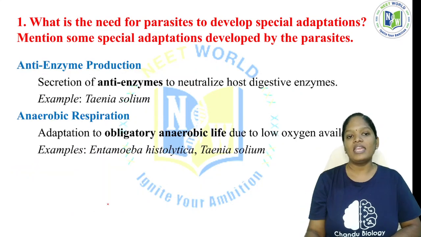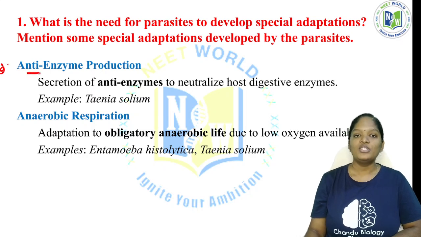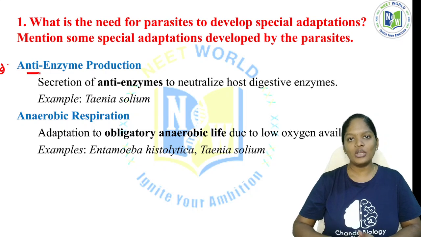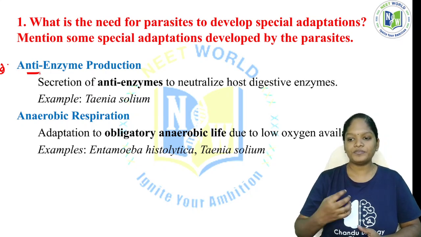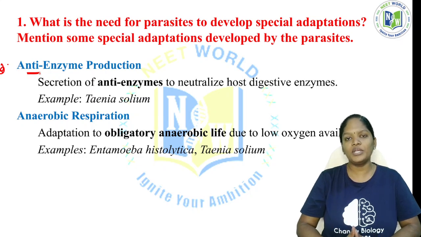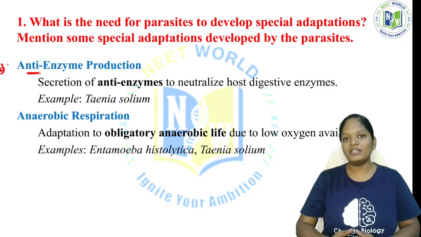Now the third adaptation is anti-enzyme production. The human body, or any other host where parasites live taking their nourishment, is going to secrete some enzymes that attack the parasites. To counter this, the parasites undergo some secretions.